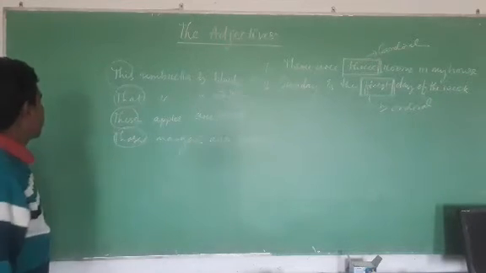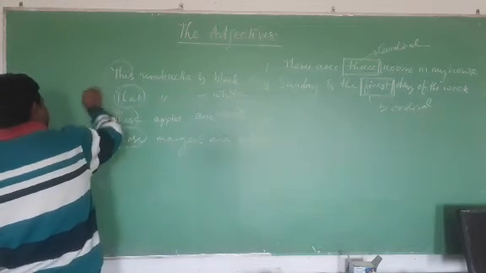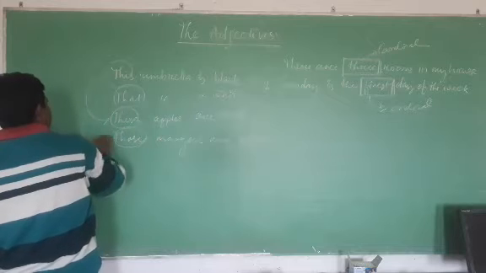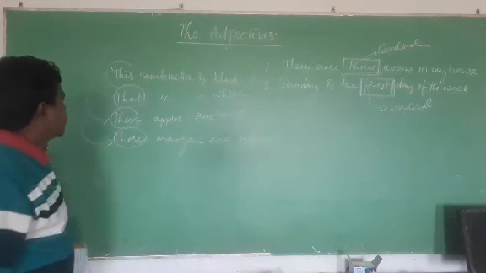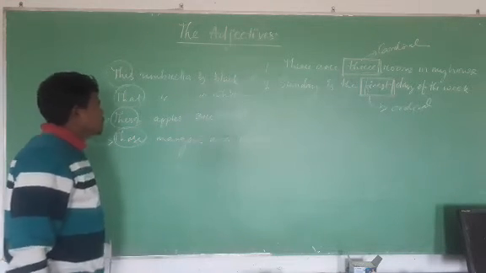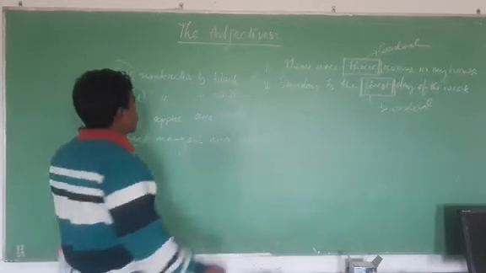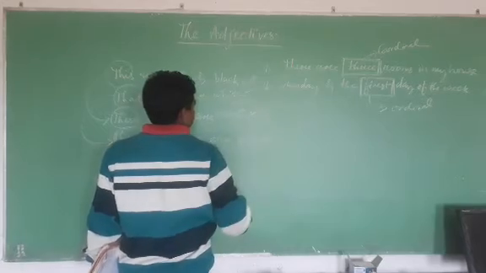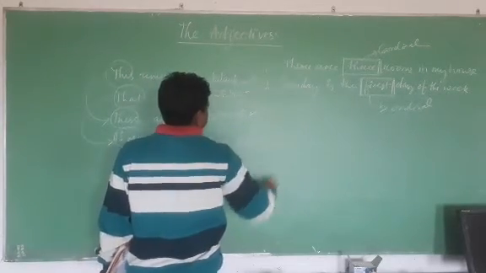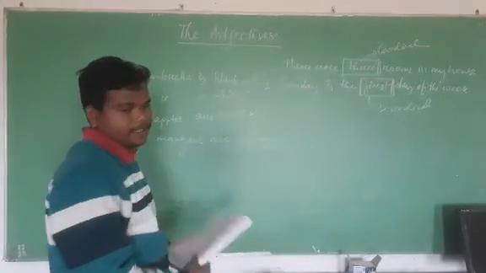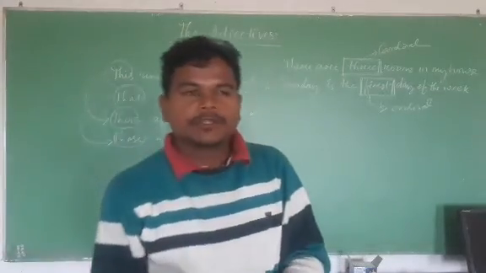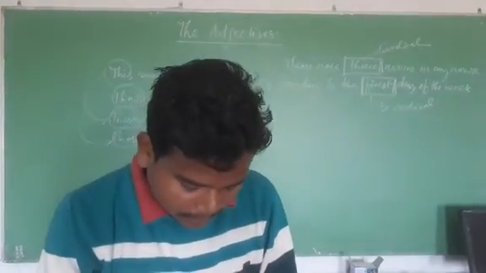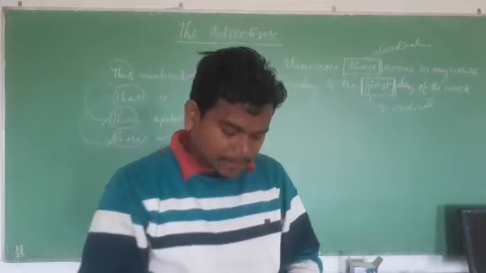The plural of this is these, and the plural of that is those. The umbrella is black, that is color. Ripe or green is the condition. These are the demonstrative adjectives.